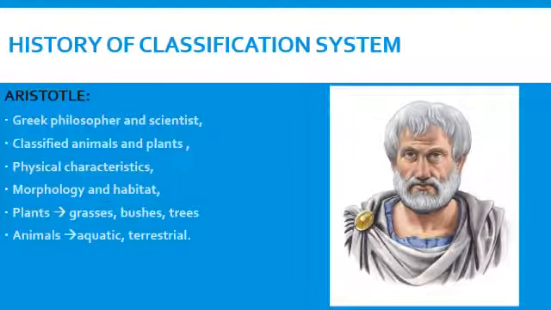History of classification system. Aristotle was a Greek philosopher and scientist. He was the first who classified plants and animals on the basis of similarities. He classified organisms on the basis of physical characters, morphology, and habitat. He classified the tallest plants as trees, shorter as bushes, and shortest as grasses. He classified animals as aquatic and terrestrial.